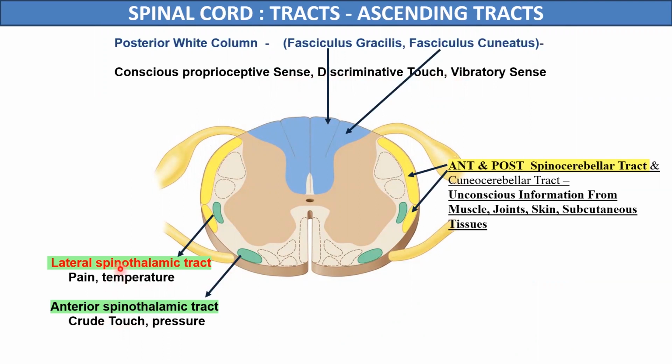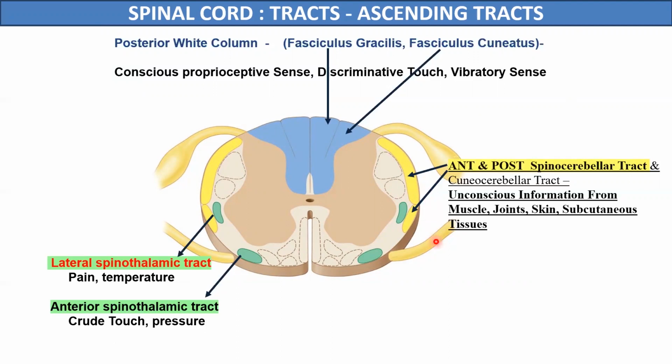Both the spinothalamic tracts and posterior column tracts carry the information from the opposite side of the body. The third major pathway, the spinocerebellar tracts, carries unconscious proprioceptive information, but these tracts carry the information to the same side of the cerebellum. So this is the difference between these three major tracts. The posterior white column and spinothalamic tracts relay the information from the opposite half, while the spinocerebellar tracts carry the information to the same side of the cerebellum. Now we will study these tracts in detail.